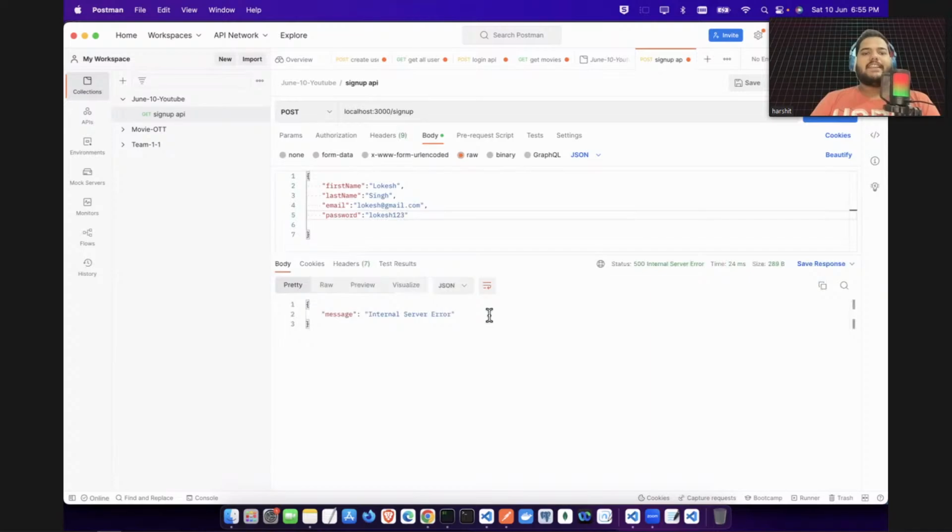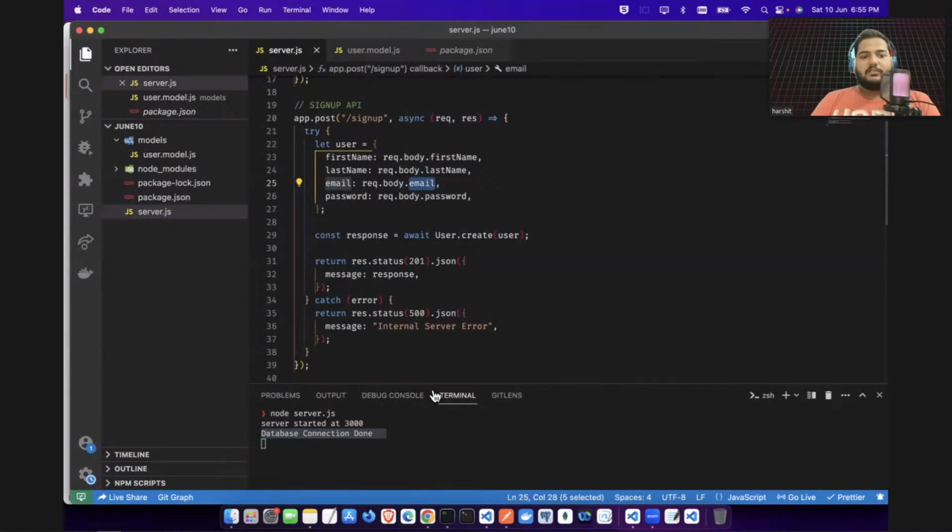See, send, and it's saying internal server error. It means we have some error here. Now let's look into it. What is the error? We haven't done console.log for this error. So let's do console.log and print the error first of all. So I will say here, what is the error? Error also matters. You'll be doing this here, right?